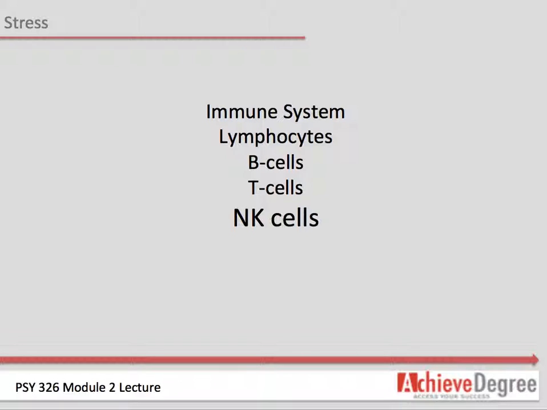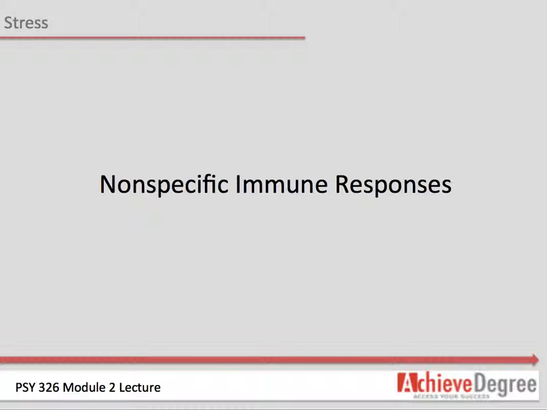Nonspecific immune responses. Phagocytosis. Attack of foreign particles by cells in the immune system. Two kinds of leukocytes, white blood cells, perform this function. Granulocytes contain granules filled with chemicals which they release when they come into contact with an invader.